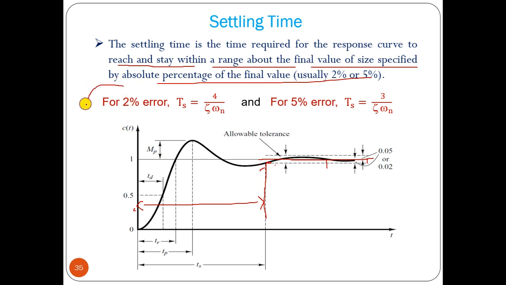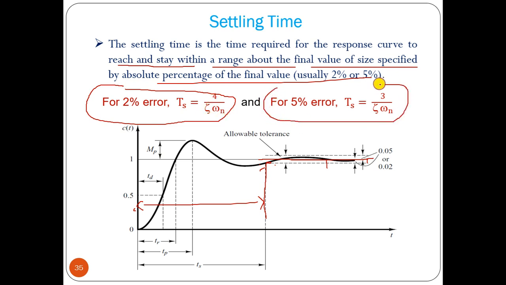It is very easy to find out. For 2 percent error, settling time is 4 divided by zeta omega n. For 5 percent tolerance, it is 3 by zeta omega n. Since 4 divided by the same value is higher than 3 divided by it, reaching 2 percent error takes much more time than 5 percent error.